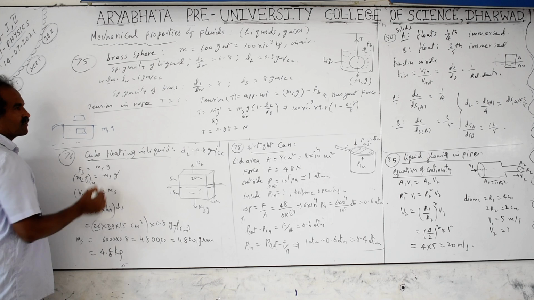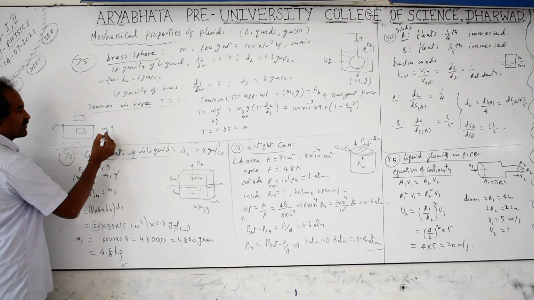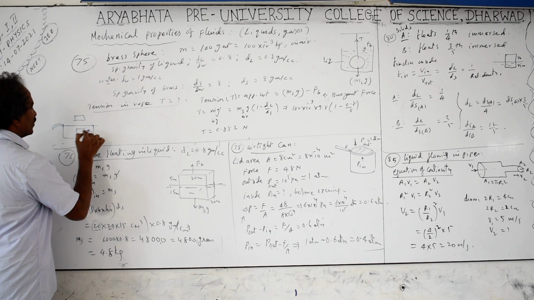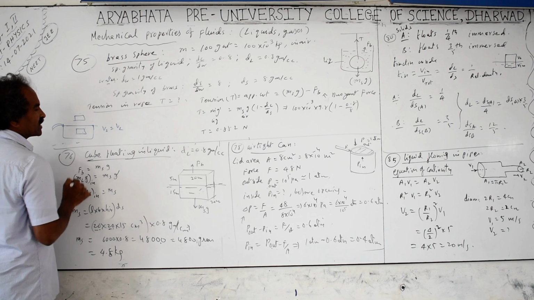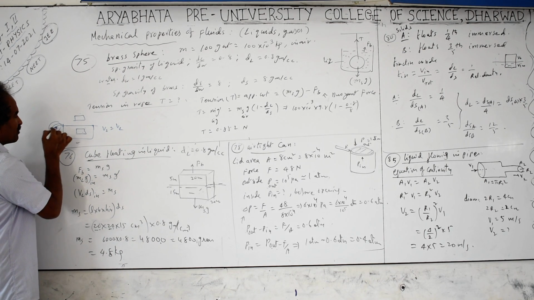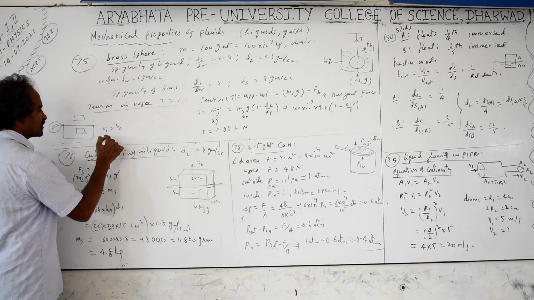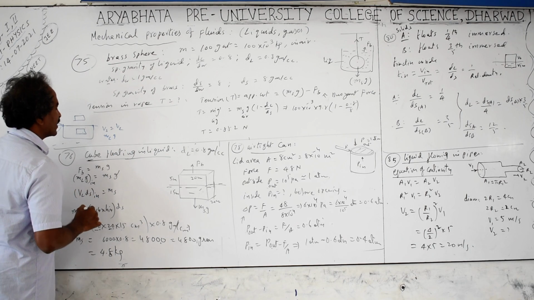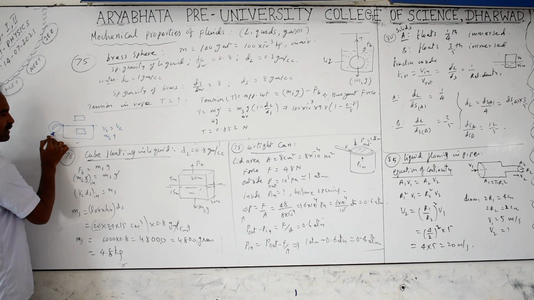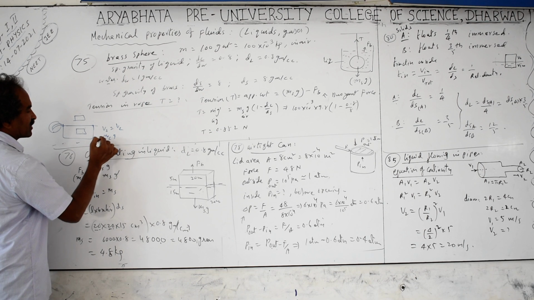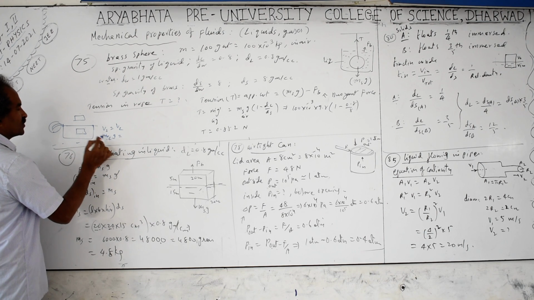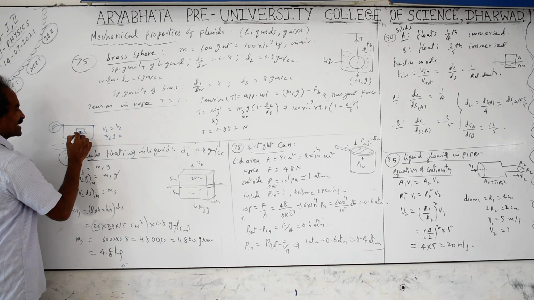The volume of the solid is equal to the volume of the liquid displaced, and we calculate the mass of this liquid, that is mass of the liquid into g, which is the weight of the liquid. You find the mass of this liquid with the balance, and into g is the weight of the liquid. This is equal to the weight of the solid that is decreasing.